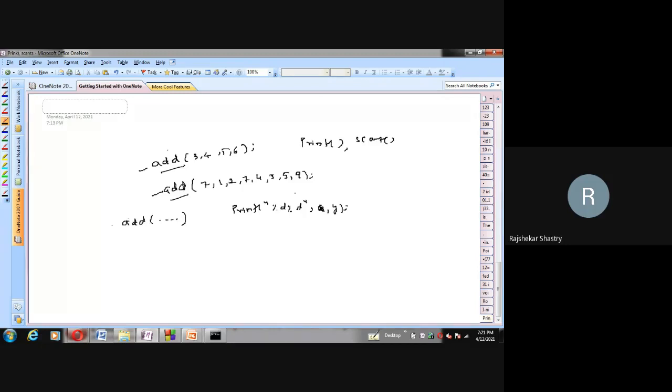Name wise shall we call? Chaitanya, Varalakshmi, Bhavani, Maheshwari, Maunika.